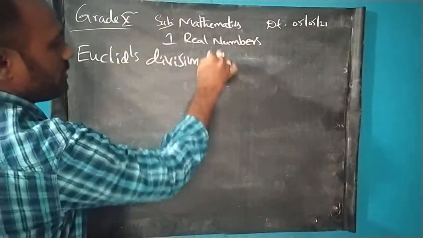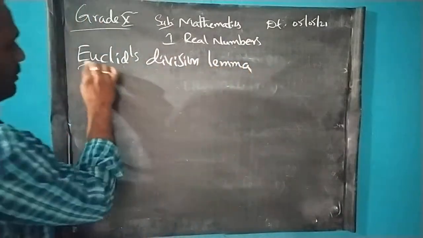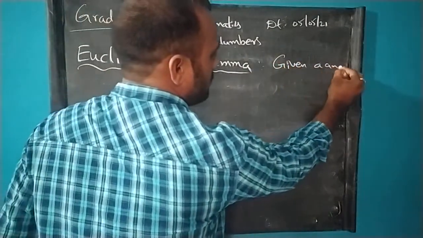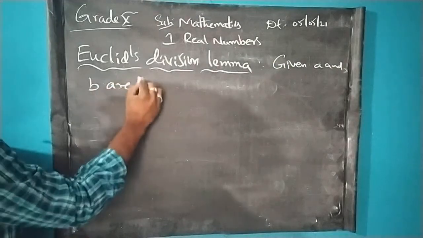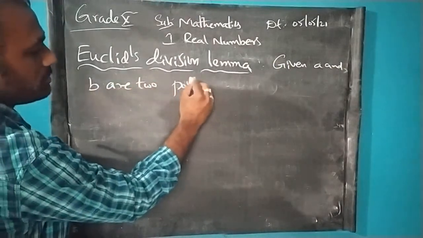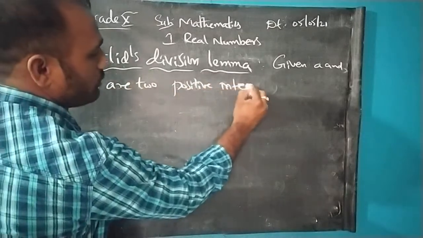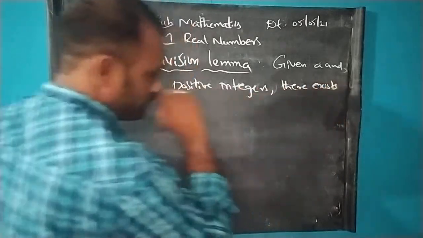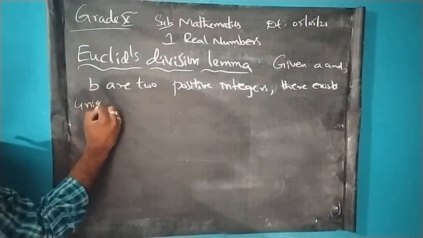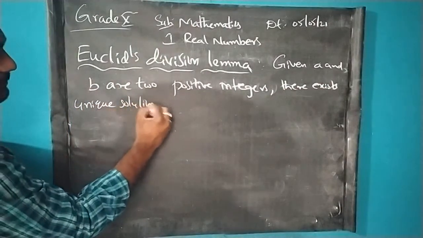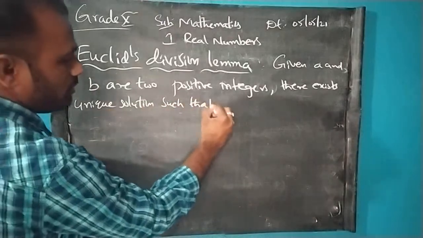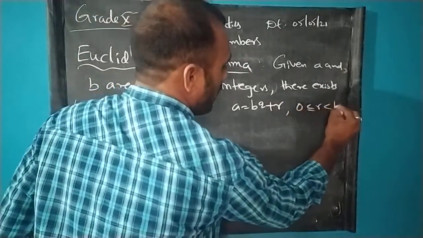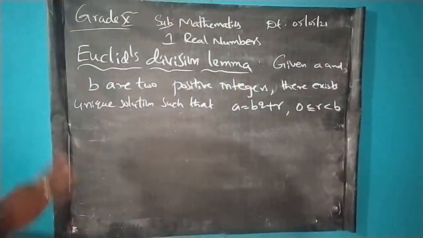It states that given a and b, two positive integers, there exists a unique solution such that a is equal to bq plus r, and the condition is 0 less than or equal to r less than b. So this is the definition of Euclid's division lemma.